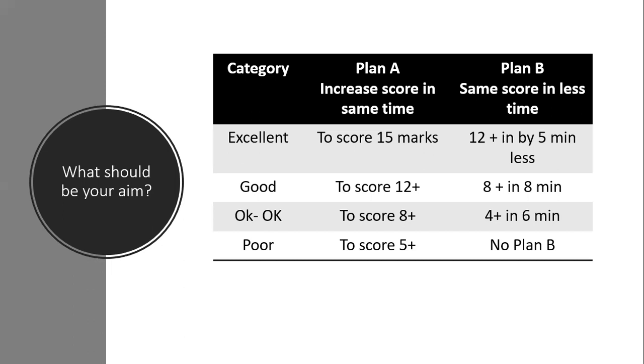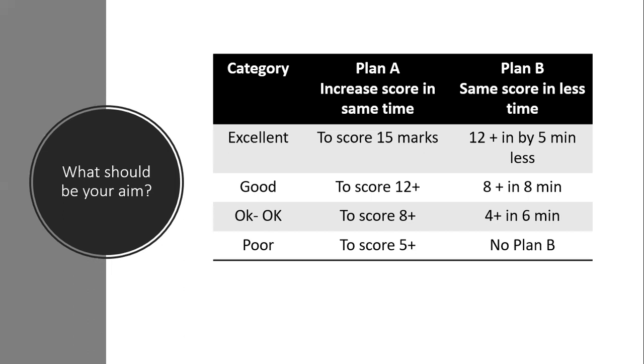This is what I will propose for somebody who is excellent. Plan A is, of course, if you are scoring 12 plus, try to score 15. If you are scoring 15 plus, then automatically you have to implement Plan B. If you are scoring 15 in 15 minutes, can you think of scoring 15 in 10 minutes? That's the best thing you can do. If you are scoring around 8 to 12 marks, can you score 12 plus? That could be your Plan A. If not, then whatever score you are getting, try to get that score at one mark per minute, a score of 10 in 10 minutes.